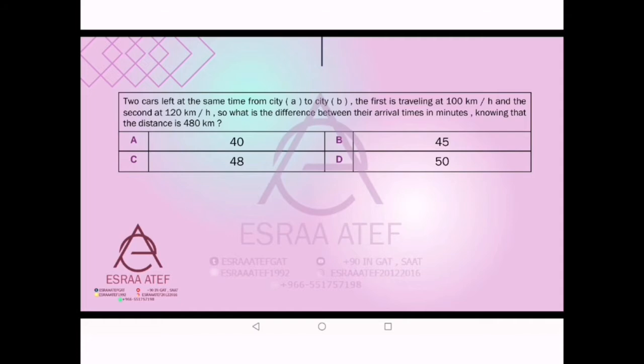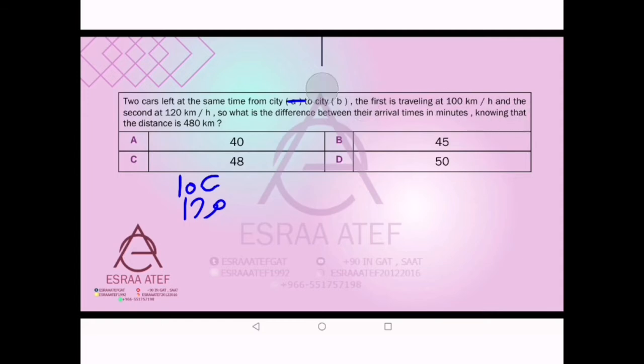The second one: here we have two cars leaving at the same time from city A to city B. The first one is traveling at 100 kilometers per hour, and the second one at 120. He wants you to get the difference between their arrival times in minutes, knowing that the distance is 480 kilometers. Take care, he wants it in minutes, not hours. How can we get it?